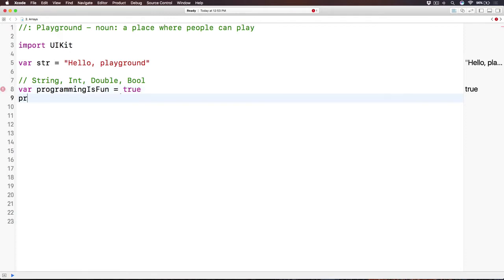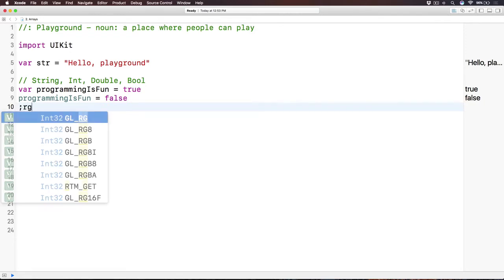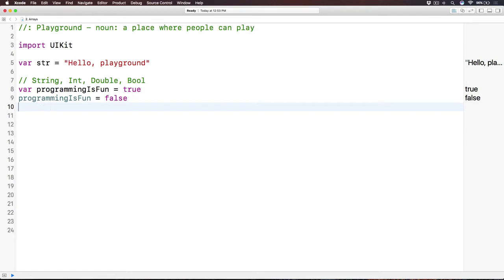Then after a while you learn it, you find that it is confusing, so you change it to false. So true and false here are keywords, the syntax, the vocabulary. And after a while you become competent and feel confident about programming, like after this course, then you change it to true. So that is a variable.